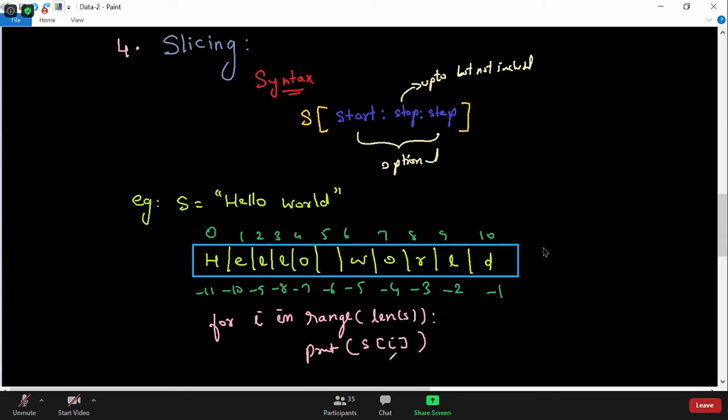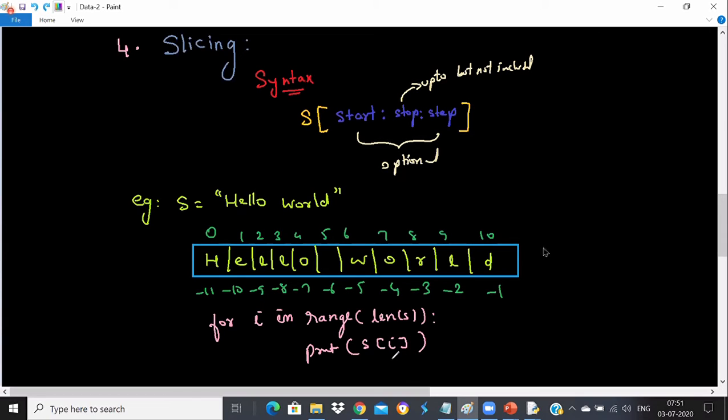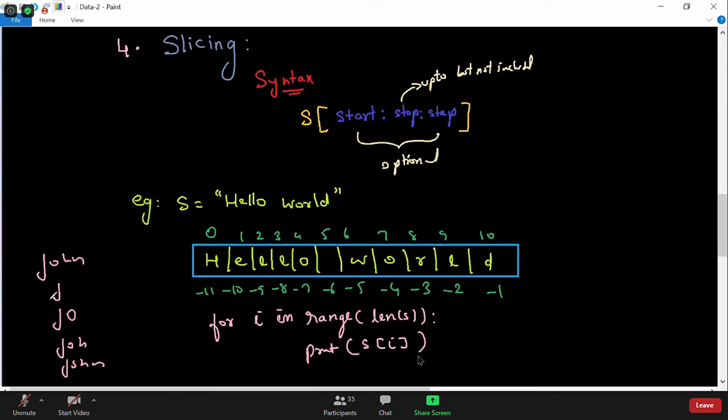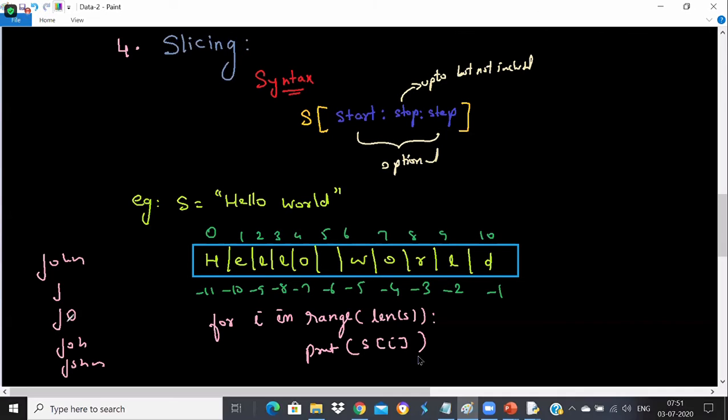But my intention is, if it is John, I want to print J, then JO, then JOH, then JOHN. This is the pattern I want. Meaning in the first loop, I want to print only J. Second loop, I want to print JO. Third loop, I want to print JOH.